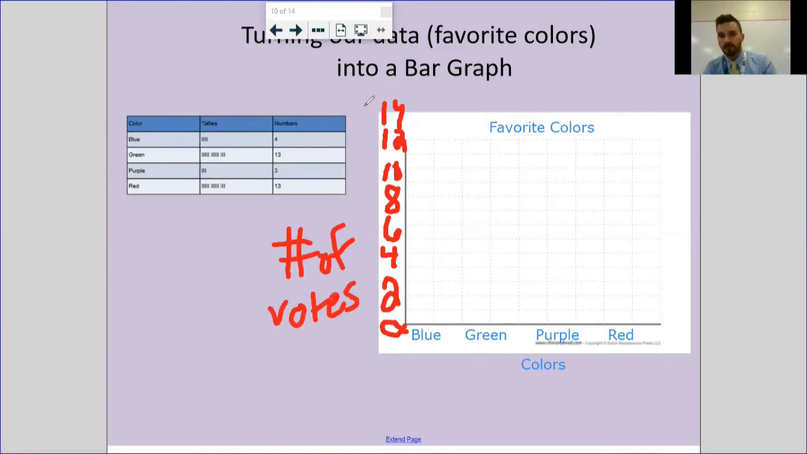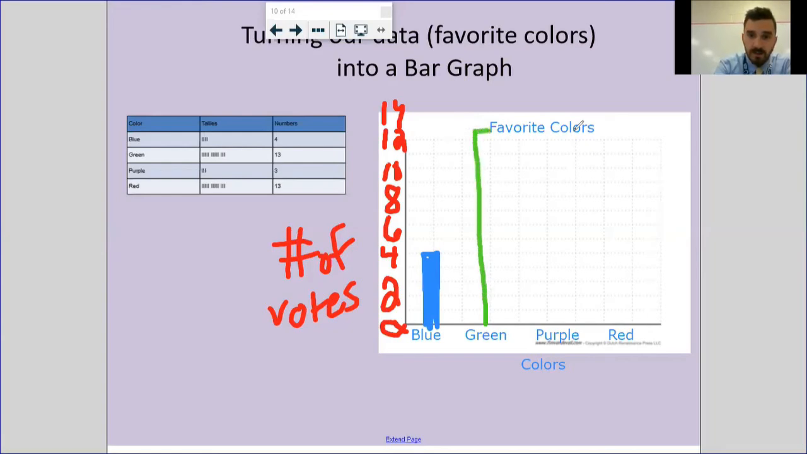Last thing you have to have with the bar graph is bars, and you can go different colors if you want to. It would make a lot of sense if we use the colors that we actually just said. So for blue, all we have to do is look at our frequency table and see that it got 4 votes. Take our bar up there. Boom. All right. For green, it got 13 votes. So it's not going to fall directly on a number, but I know 13 goes right in between 12 and 14. So I'm kind of eyeballing that one.